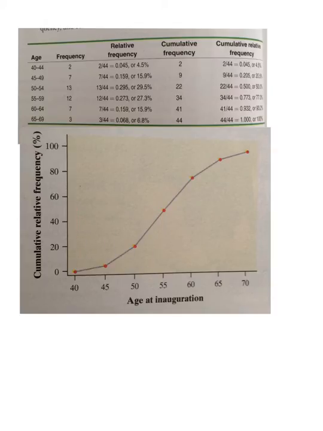So 50% of our presidents were between 40 and 54 years old, this group right there. So remember, percentile, all the stuff that's less than what you were looking at. Okay, hope that makes a little bit more sense. I'm not sure if I made it more confusing or not, but we will try to work with it tomorrow.